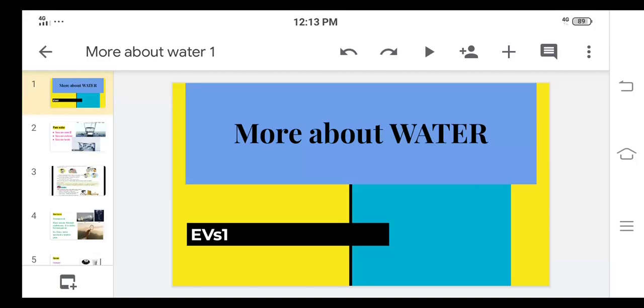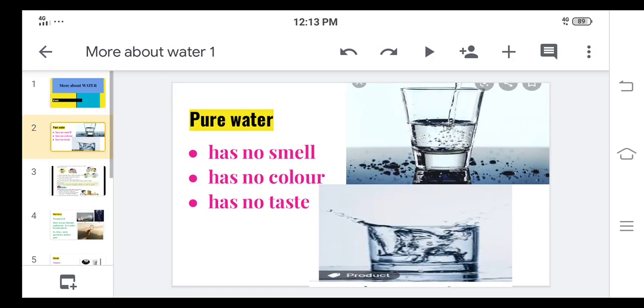Today we are going to start a new chapter that is more about water. In the previous lesson we have seen where water comes from. In that we have seen different sources of water, water bodies, landforms, surface water, underground water, its uses, and all the things related to water, like how to store water, water harvesting and all. In this lesson we are going to see more information about water. First is properties of water.